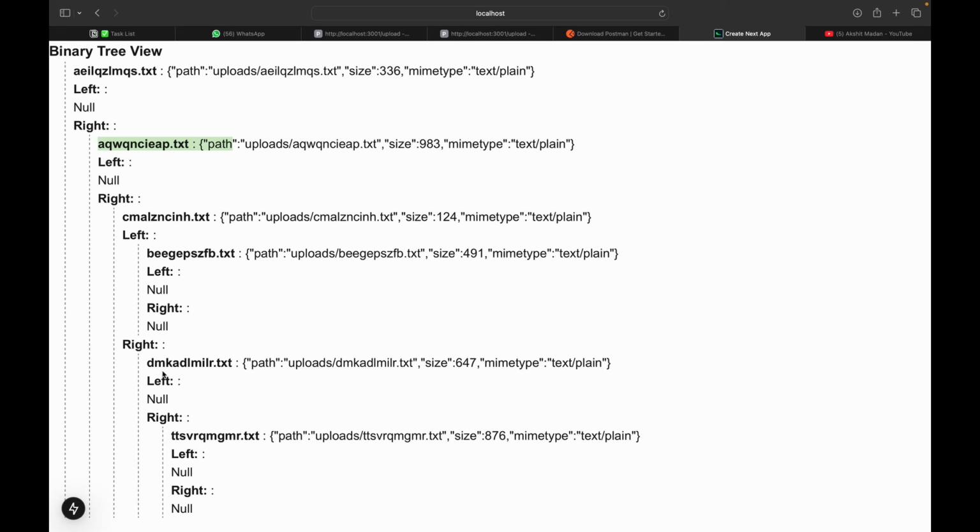But DMK has no left child, but it does have a right child, because we added another file at the end which starts with TTS. So TTS is going to occur at the end. That's why it occurs after DMK. It does not have a left or right child, so this is also a leaf node.